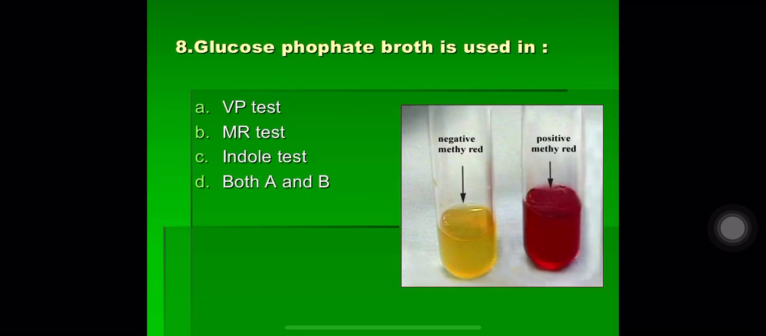Question number 8. Glucose phosphate broth is used in A. VP test, B. MR test, C. Indole test and D. both A and B. The correct answer here is D. both A and B. Glucose phosphate broth is used for MR test as well as VP test. MR is methyl red test and VP is Voges-Proskauer test.